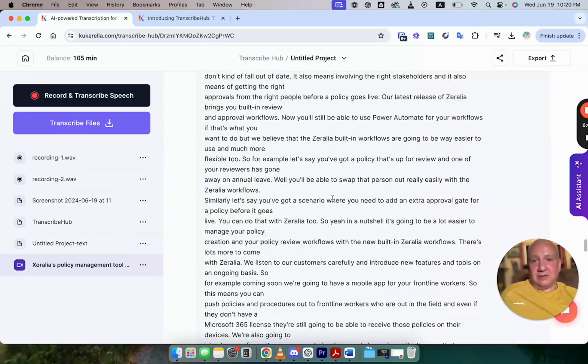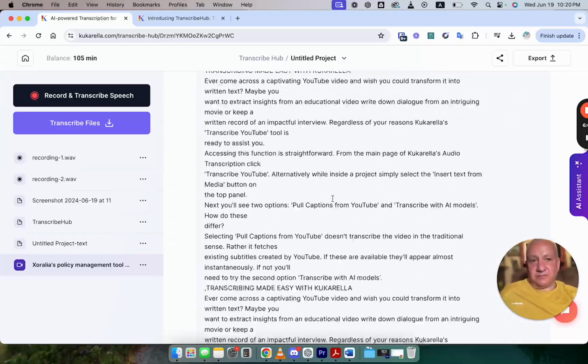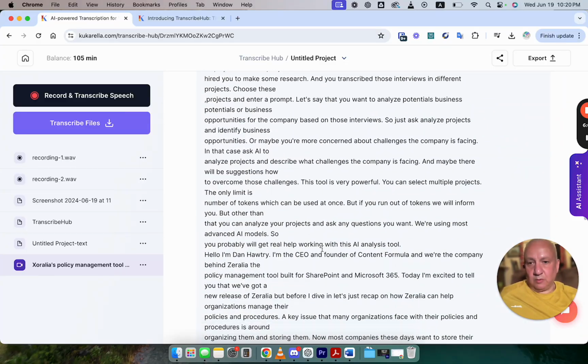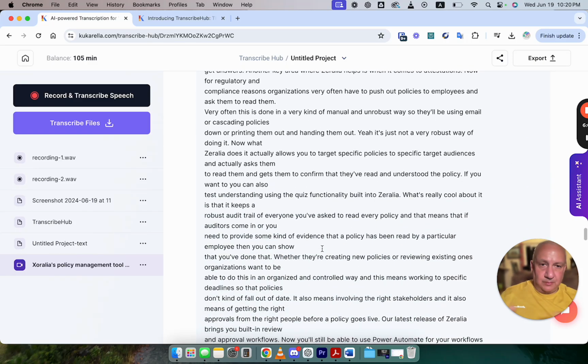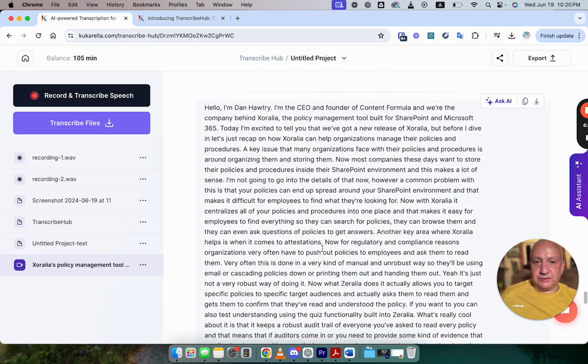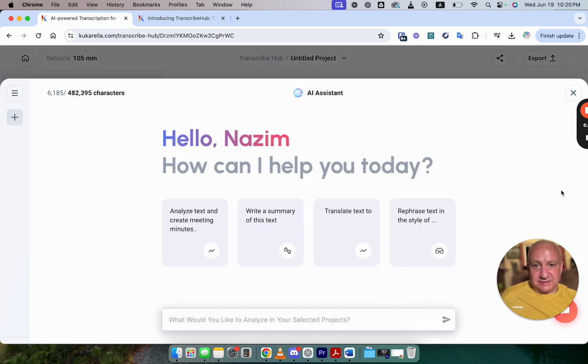Okay, now let's say that you want to repurpose this content. Maybe whole project, maybe you were just putting together different files related to the same topic. In that case, we recommend using this AI assistant, where you can ask, for example, write a summary of this text, or you can translate this whole project to different languages.